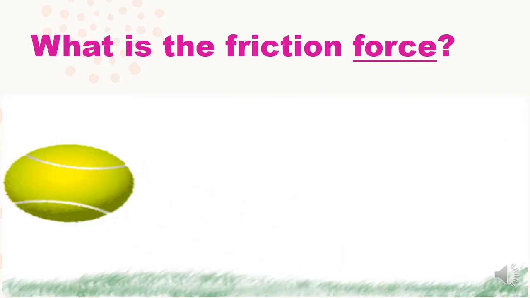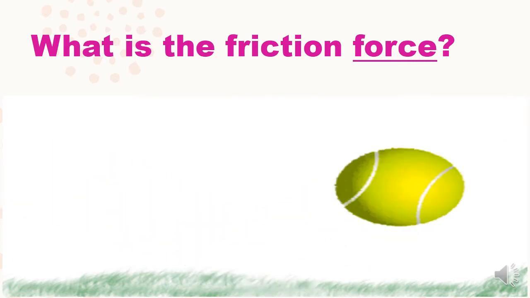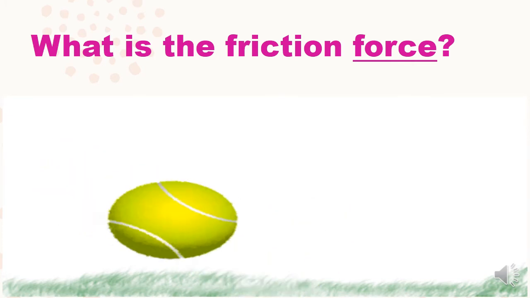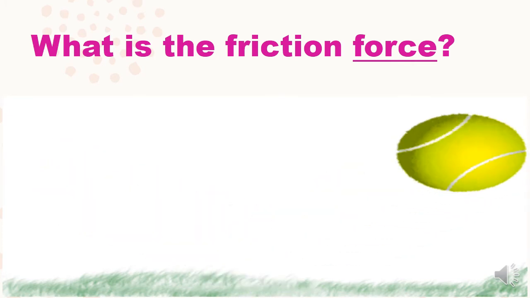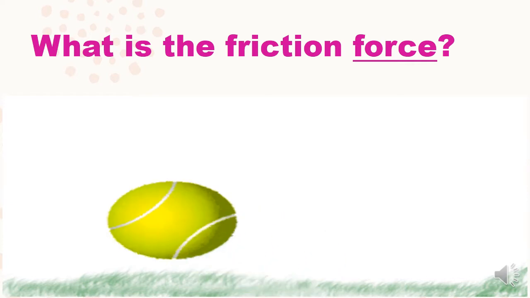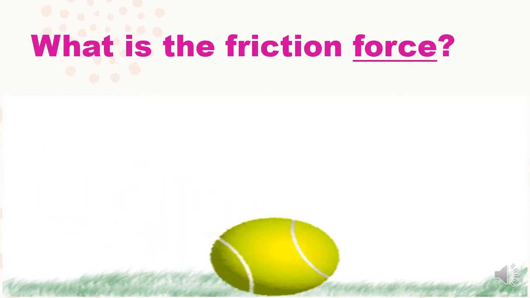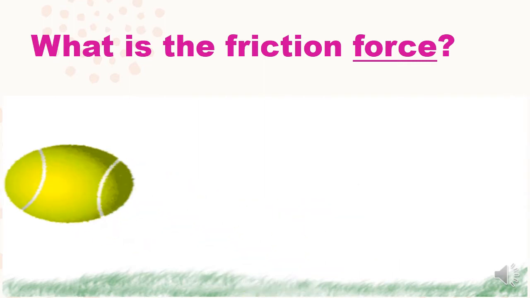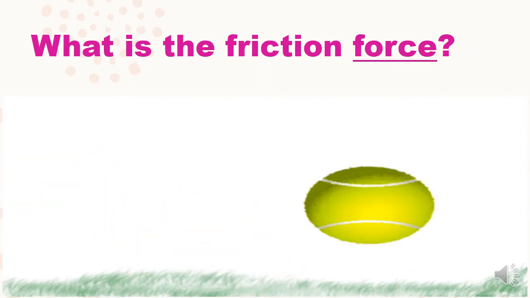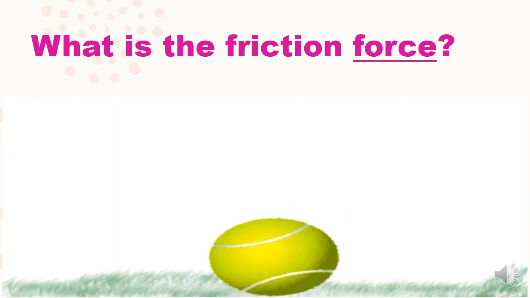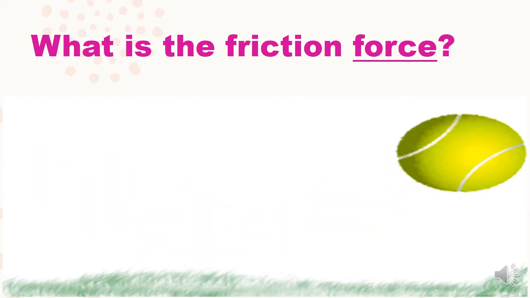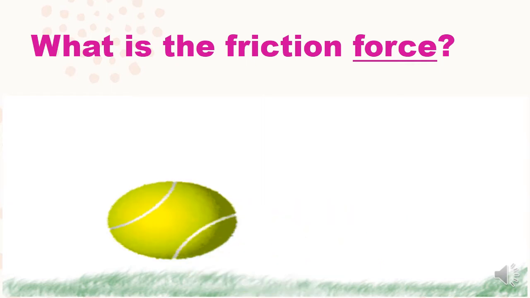Actually, there is an invisible force or power between the ball and the ground. This force slows the motion or the movement of the ball down till it stops. This force, or this invisible power, is known as friction force. This power exists between any two surfaces when they touch each other.